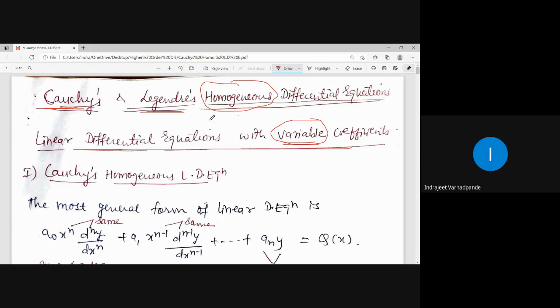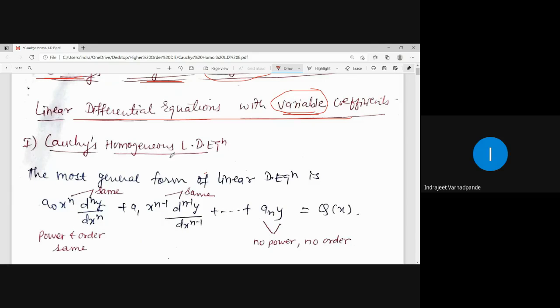Now what do you mean by homogeneous? Homogeneous means all one together, or same, or only one quantity. If you observe the general form of Cauchy's homogeneous linear differential equation, the order of the derivative and the power of the variable, or the index of the variable which is multiplied by that differential coefficient, should always be the same.